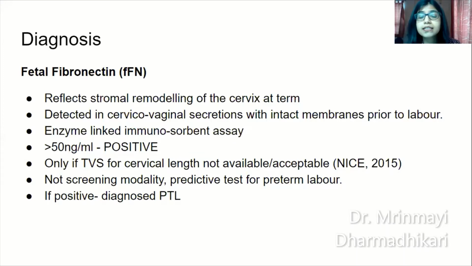To do it, you have to take a posterior fornical vaginal swab, and an enzyme-linked immunosorbent assay is performed. If the test shows a value of more than 50 nanograms per milliliter, it is considered a positive test. However, this should be done only in cases with intact membranes and if transvaginal ultrasound is not available for finding out the cervical length.